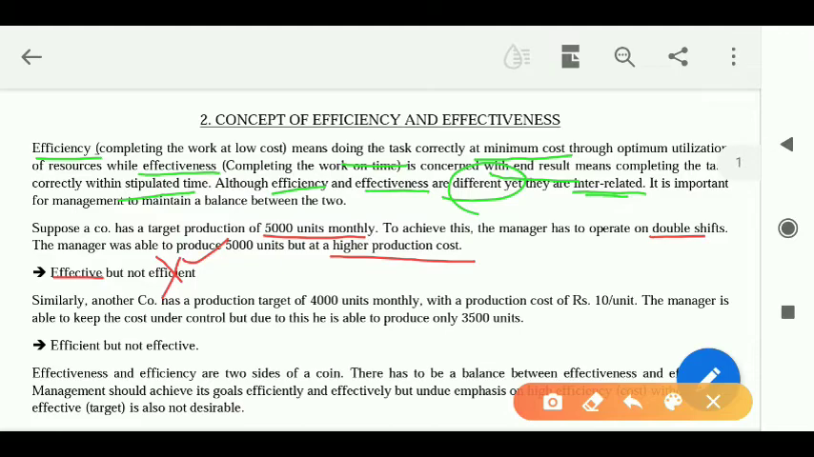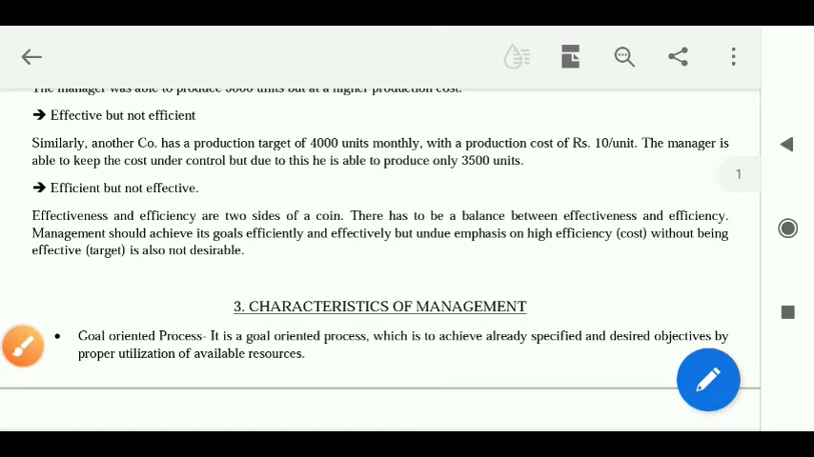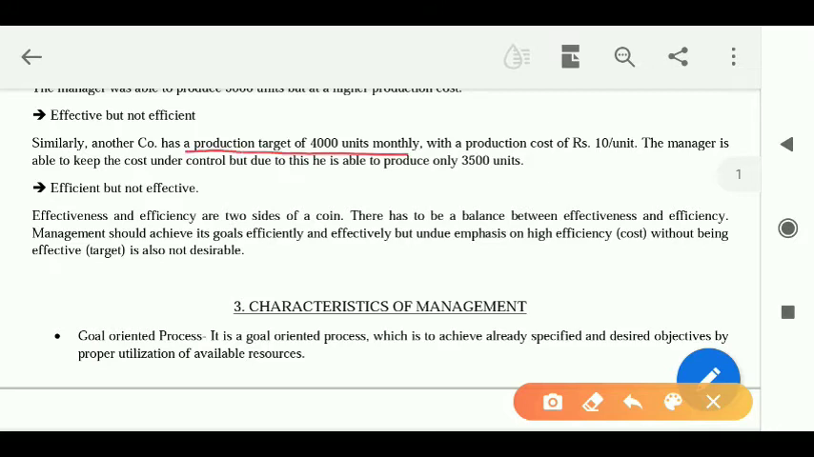Clear? There's one more example given. Let's have a quick look. Similarly, another company has a production target of 4,000 units monthly. So this company has a target: 4,000 units monthly has to be produced. Production cost is also given, that means the resources. How much? 10 rupees per unit. So if we multiply, 40,000 will come.